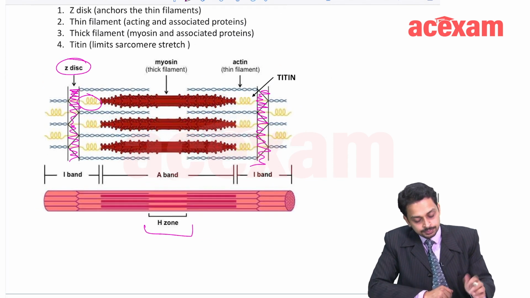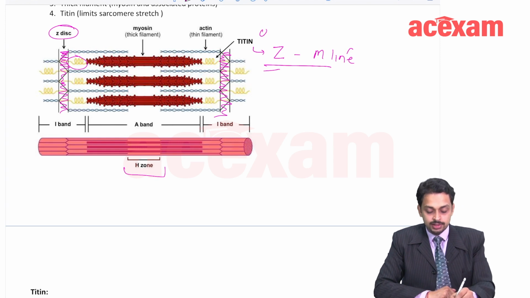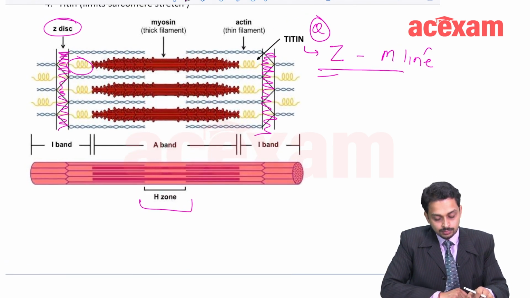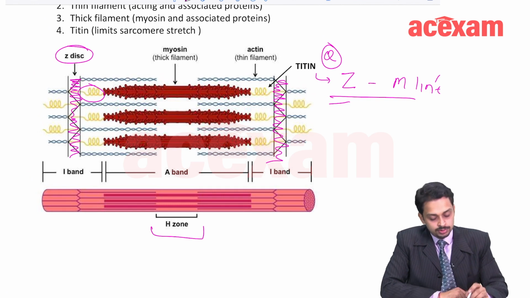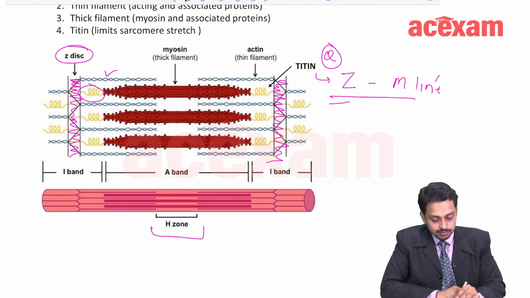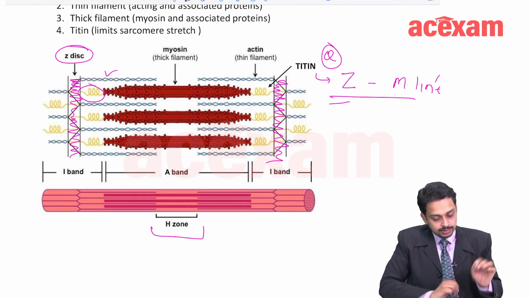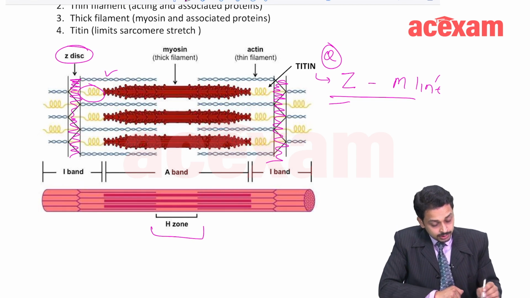So, what does titin do? It attaches the Z line with the M line. This is another question which is asked for titin. The myosin filament is a thick filament which you know, and it's in between, and there are these thin actin filaments on both the sides of myosin. Fine. So this is the structure of the sarcomere.